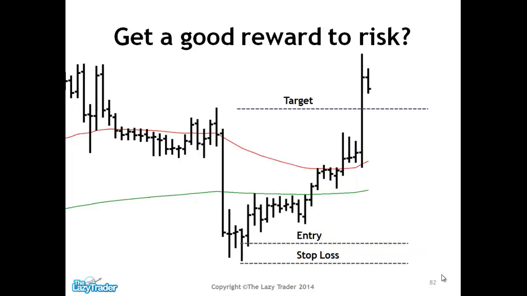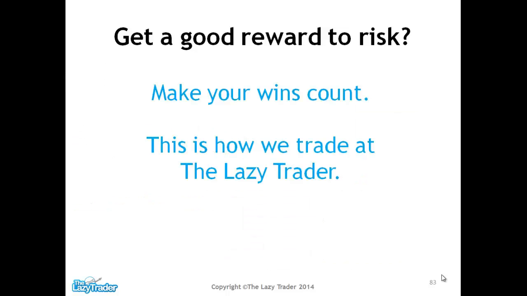And of course, in this hypothetical example, it goes and hits target. We do have a very high reward to risk trade here for the purpose of this example. And this is really what you should be going for. Even if you get more losing trades, you'll still be getting a positive reward after all. So make your wins count.